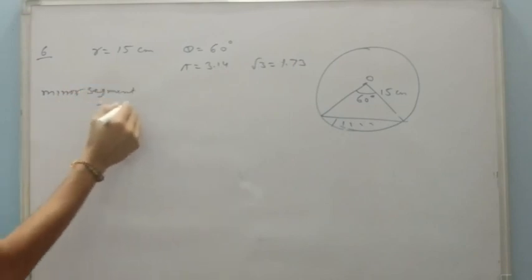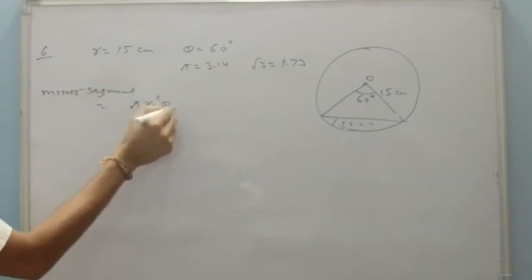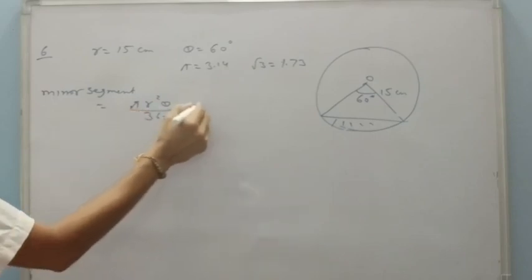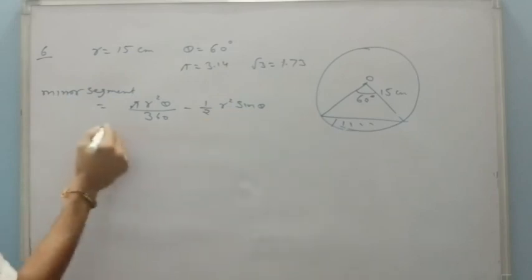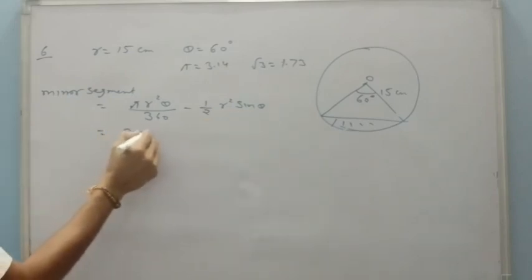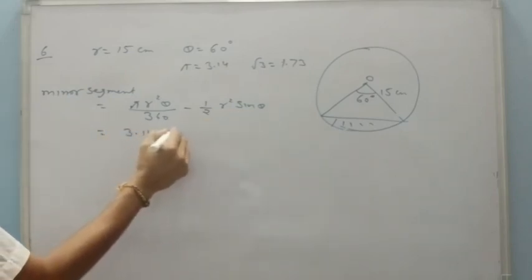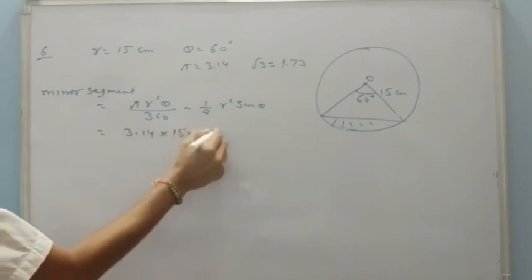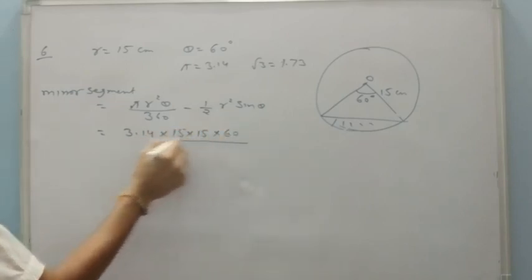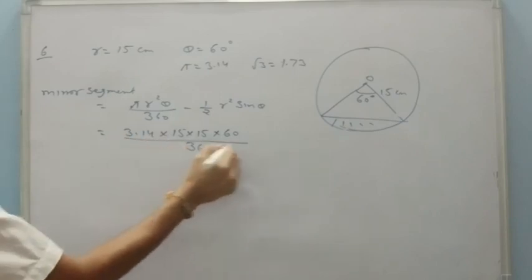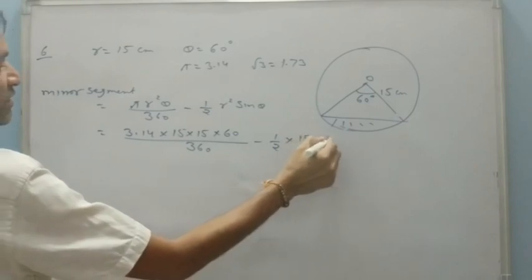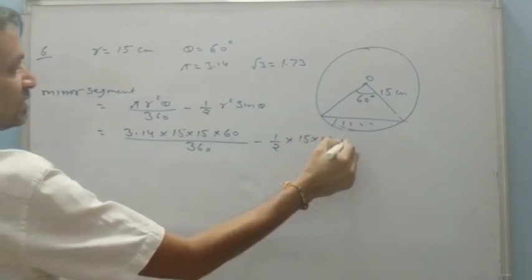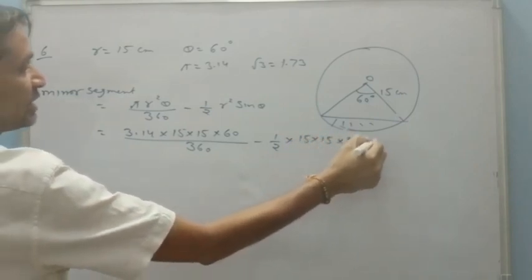The area will be pi r square theta upon 360 minus 1 upon 2 r square sin theta. Pi is 3.14, r square is 15, theta is 60 upon 360 minus 1 upon 2, 15, and that is sin 60 degree.